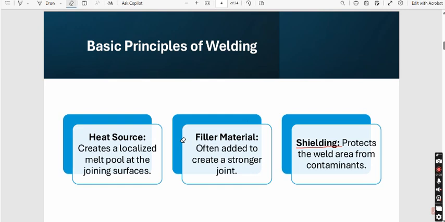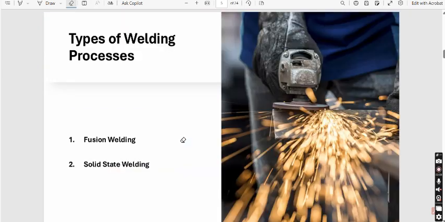Now, what are the basic principles of welding? The basic principles of welding are a heat source, that means whatever heat we provide to create a melt pool, then the filler material, then the shielding. The filler material is basically used to make a stronger bond between the two parent metal components, and shielding is provided to make the region safe from contamination. As we all know, metals are very easily exposed to oxidation, right? So in order to avoid such situations, we use shielding. Shielding protects the weld area from contaminants.